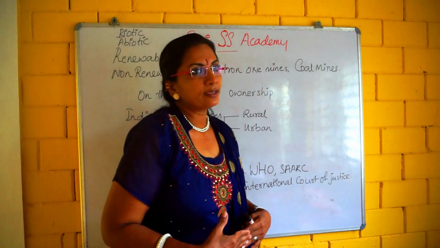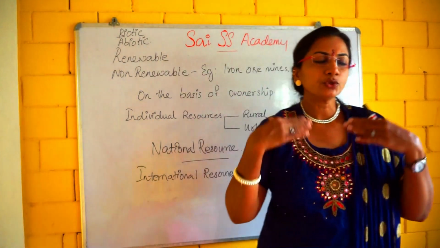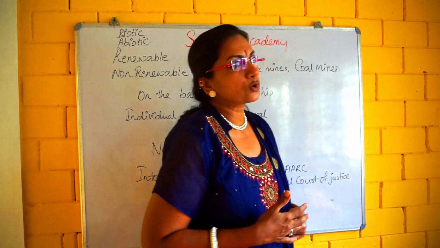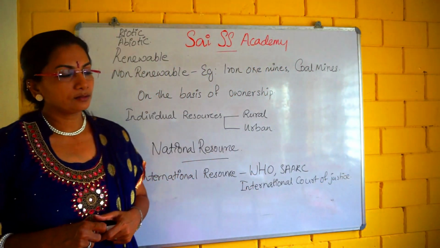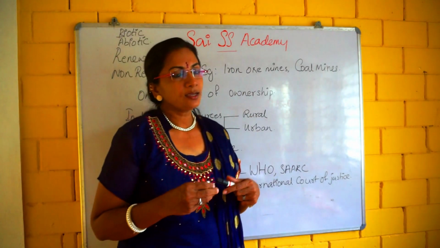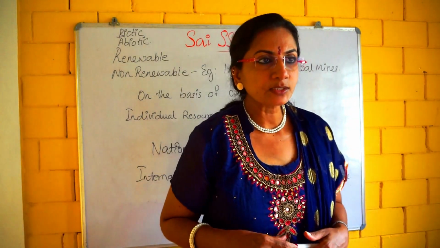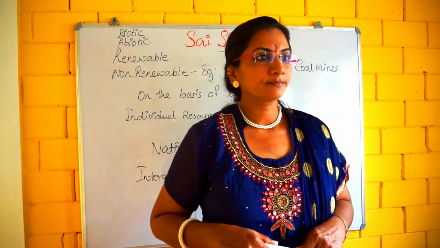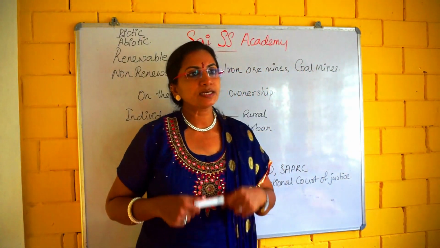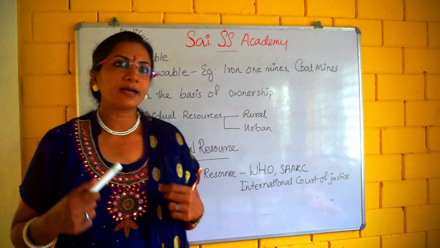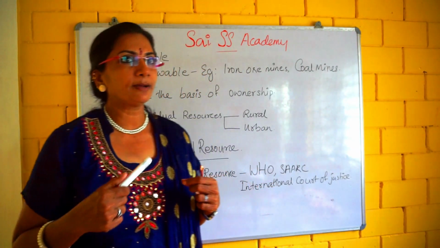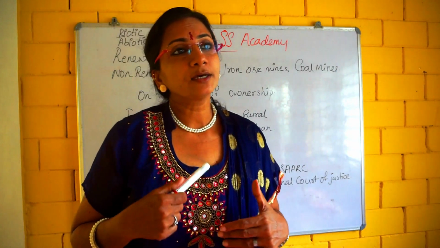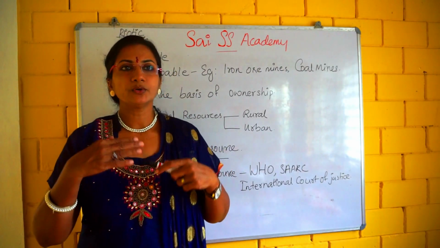Similarly, in the sea, the area beyond 200 nautical miles of the exclusive economic zone belongs to the open ocean. The 200 nautical miles comes under the exclusive economic zone, and the territorial waters are up to 12 nautical miles.